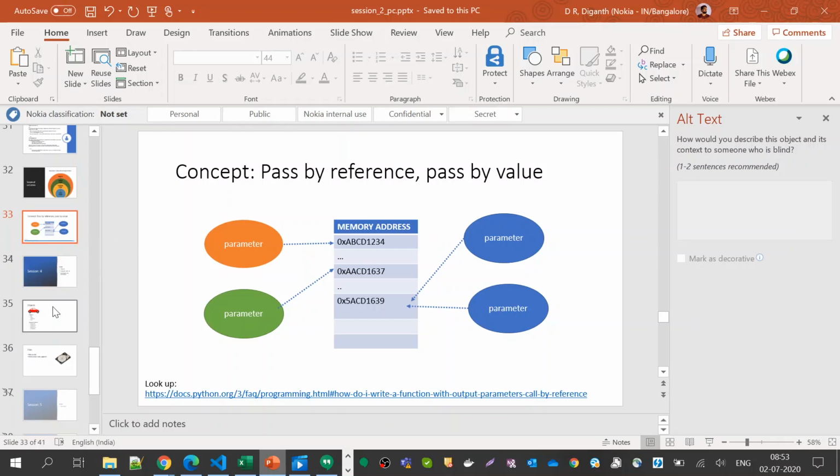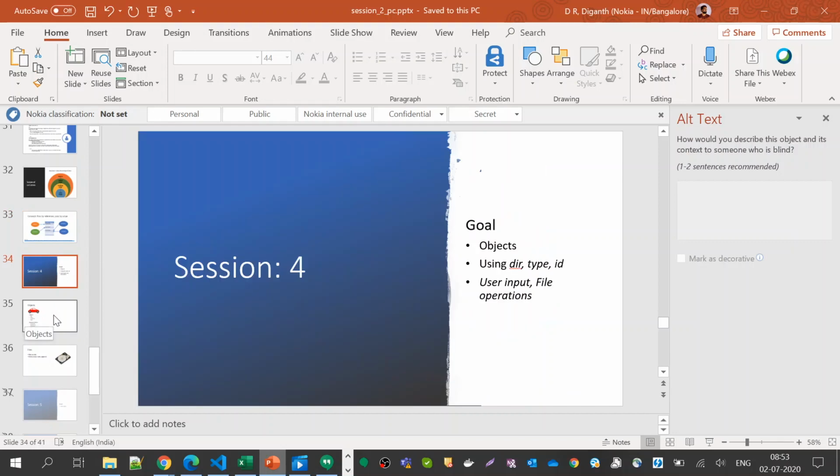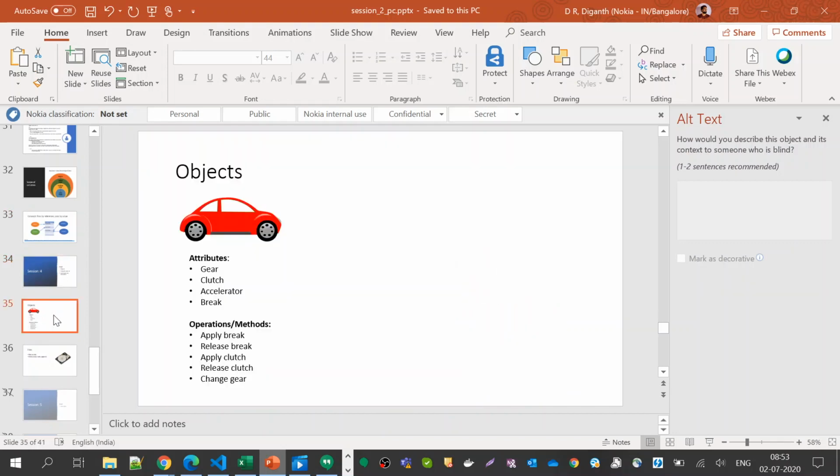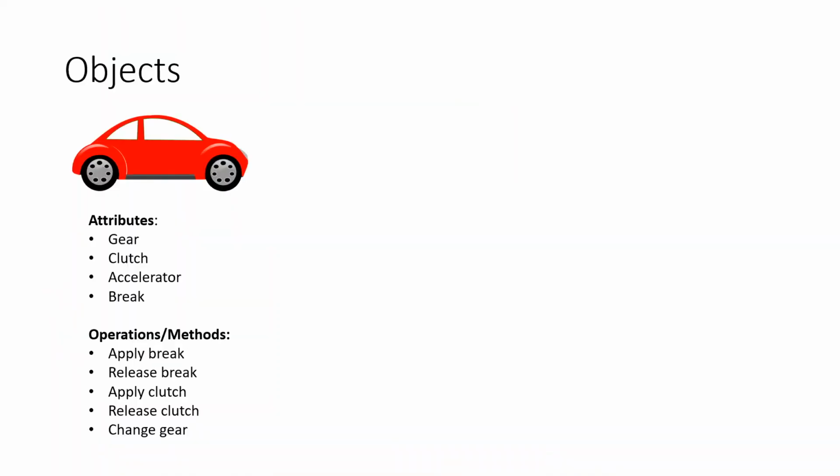So let us get to objects. Whenever we say object-oriented programming or objects, what an object means in terms of programming is just certain attributes and certain operations. In the real world, there are objects and there are properties of that object, such as color, size, volume, and things like that.